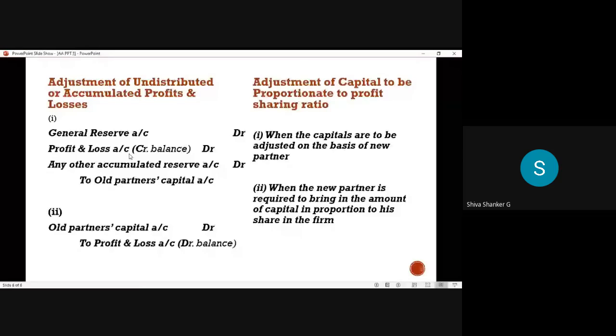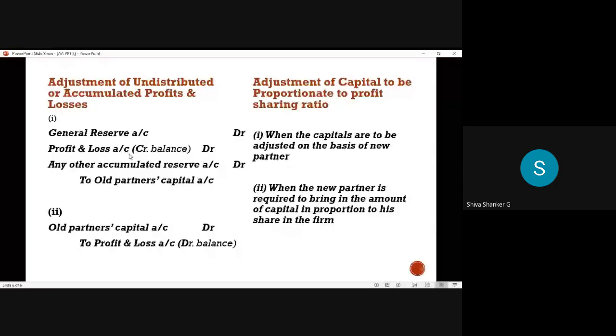So what account do we credit? Only old partners capital account. There is no share in this to the new partner. Total we distribute to old partners only. And remember, in what ratio do we distribute? In old ratio.